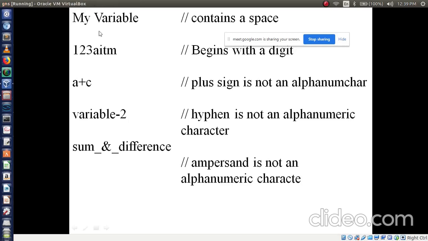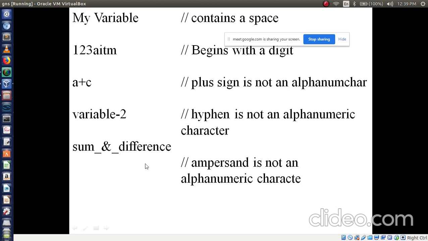So the first variable, my space variable, contains space, so it is not valid. 1 2 3 AITM begins with a digit, so it is invalid. A plus C has a plus sign, which is not an alphanumeric character, so it is invalid. Variable hyphen 2 has a hyphen, which is not an alphanumeric character, so it is invalid.